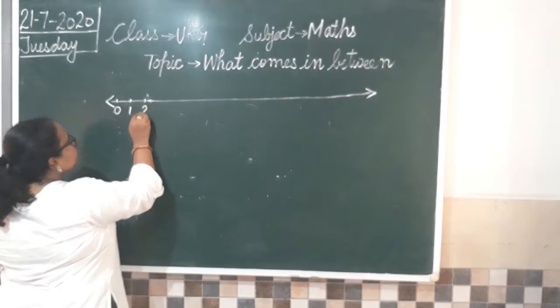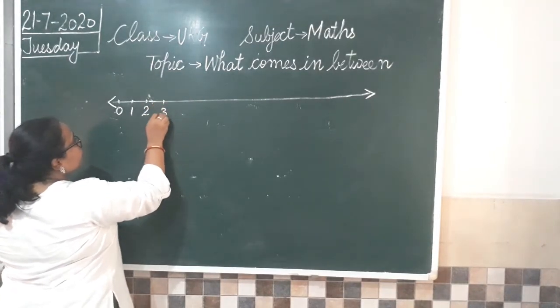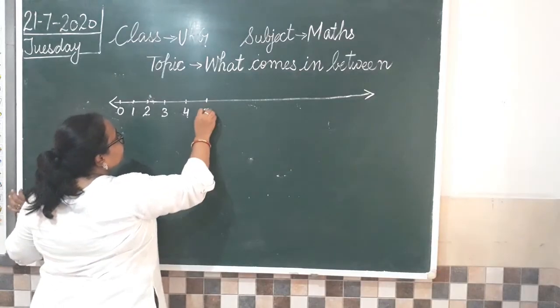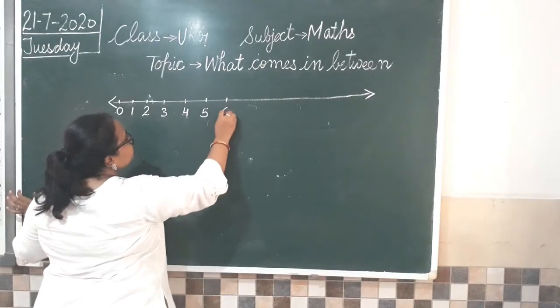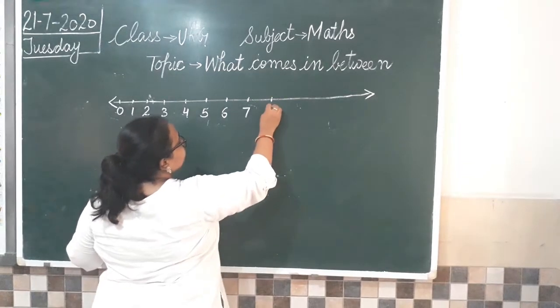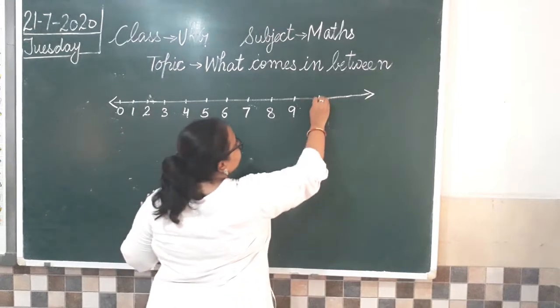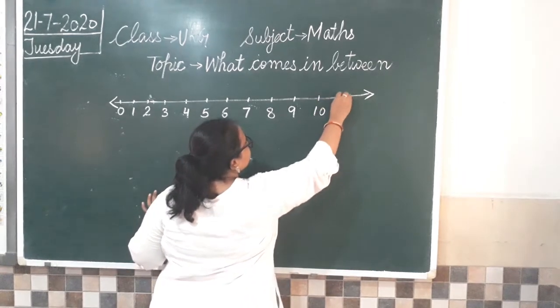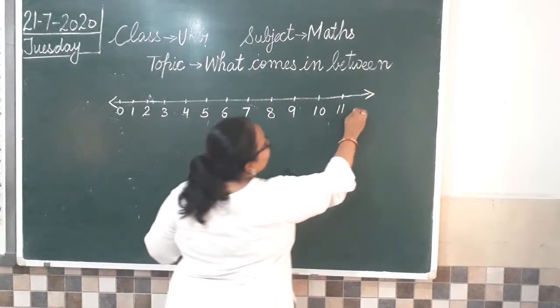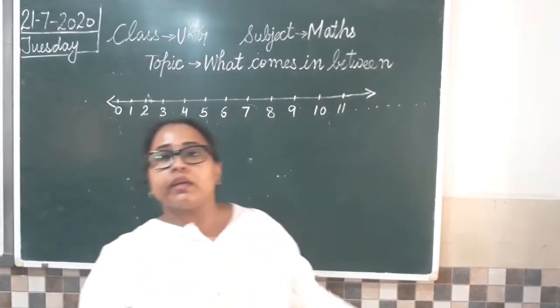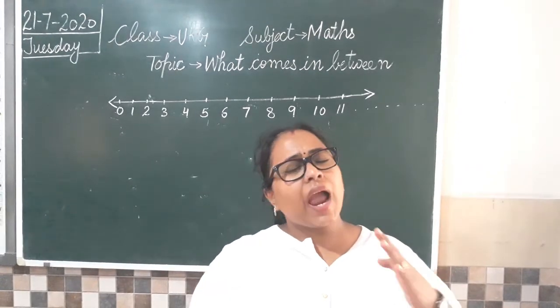Now this number line begins with 0. 0, then 1, 2, 3, then I am going to write 4. We have to write counting like this. 6, 7, 8, 9, 10, 11 and it keeps on going. ठीक है, ये हम 20 तक भी बना सकते हैं, 25 तक भी बना सकते हैं and keep on going.